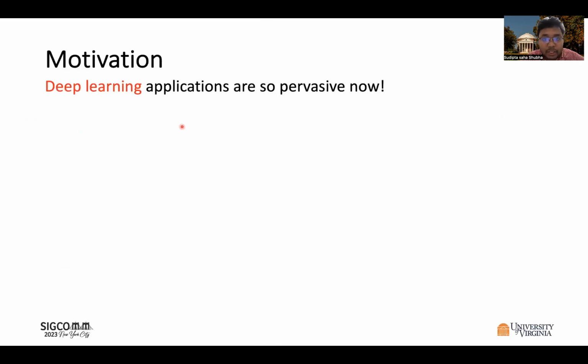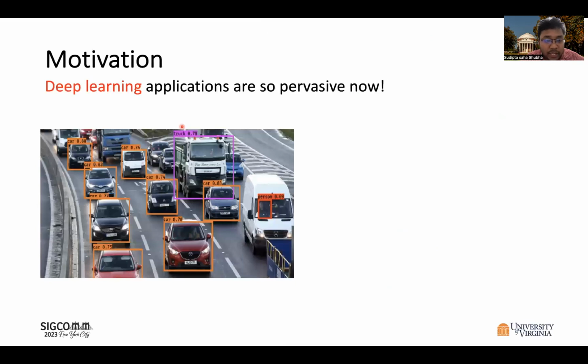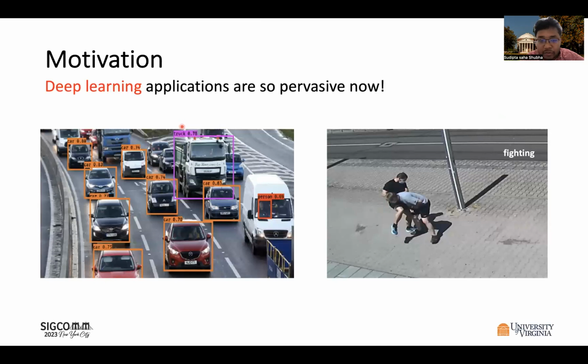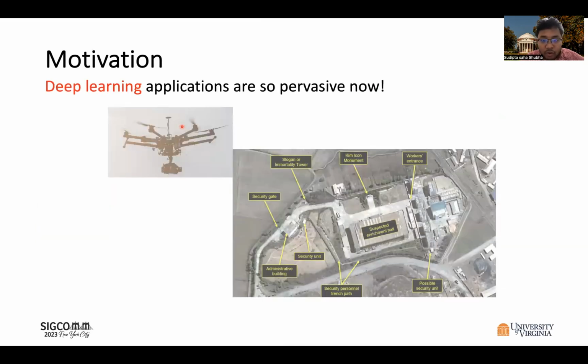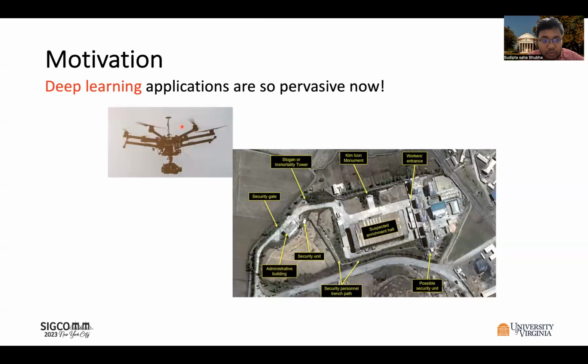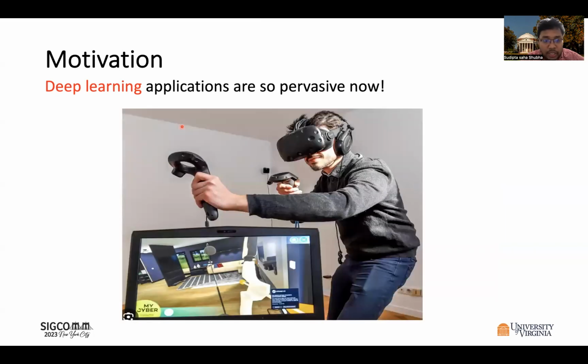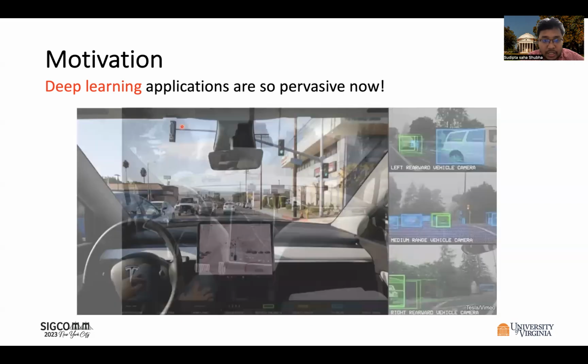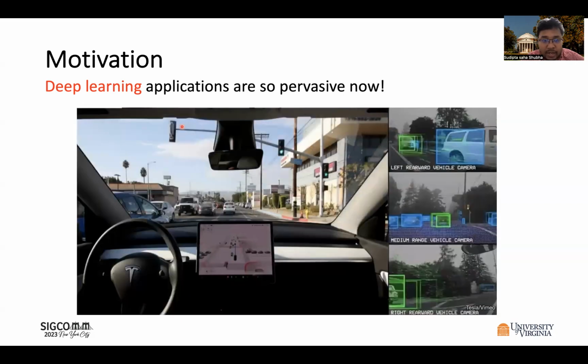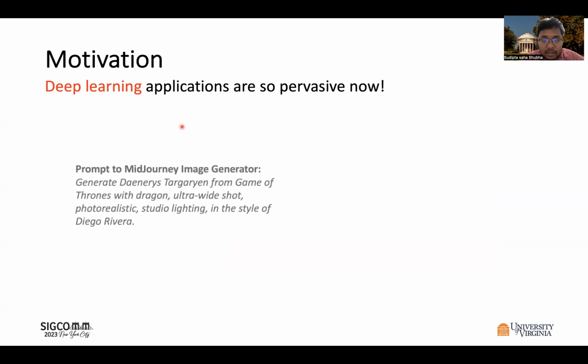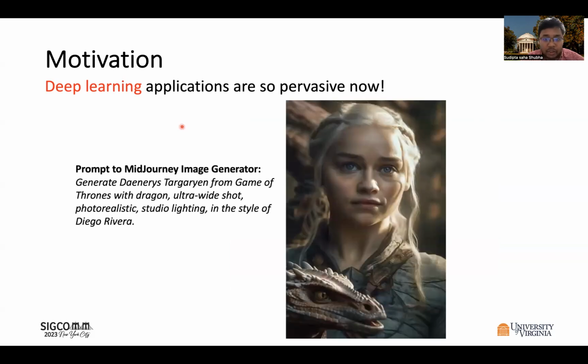So deep learning applications are so pervasive now. The deep learning models are used to identify the type of the vehicles and to identify the person activities in a video surveillance application. They are also used for the real-time analysis of the drone footages, for human pose estimation in virtual reality, for 360-degree understanding in self-driving cars, and in the recently popular generative AI application that can generate image or text based on the user prompt.